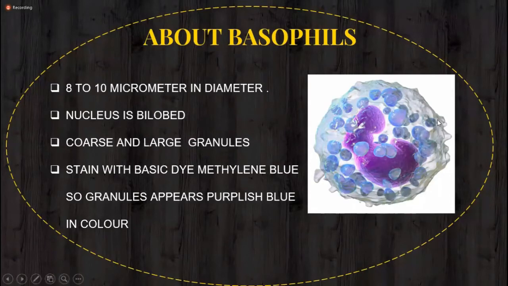But the major difference between the eosinophil and the basophil is that the granules are much larger than those of eosinophil, and they attract the basic dye. Because of this attraction of basic dye, the granules appear purplish blue in color. And the name indicates this is basophil. Baso comes from the basic dye it attracts, and phil, I have already told you, means lover. So it is the cell which is a basic dye lover. So these are the identification points of all granulocytes.